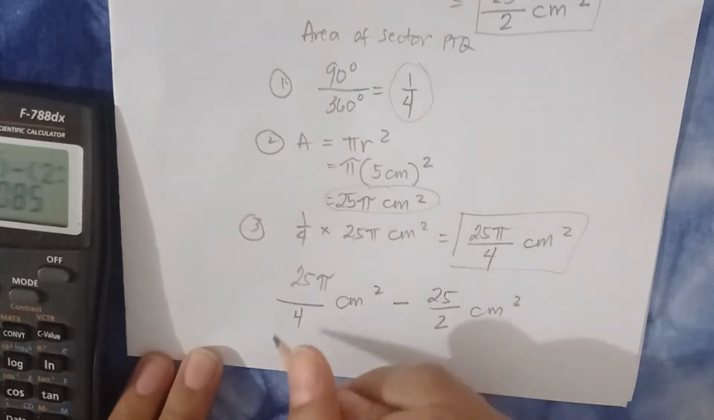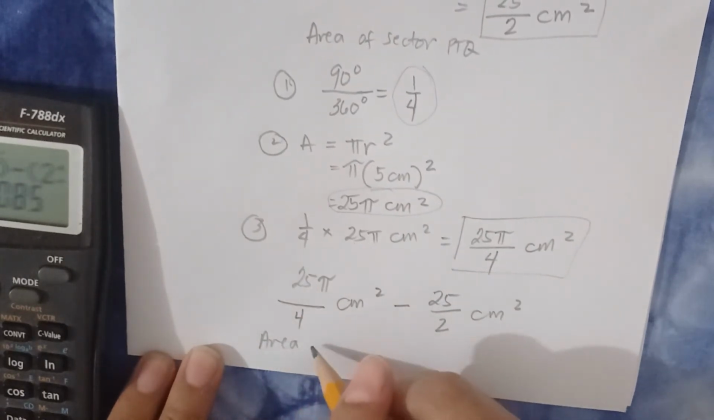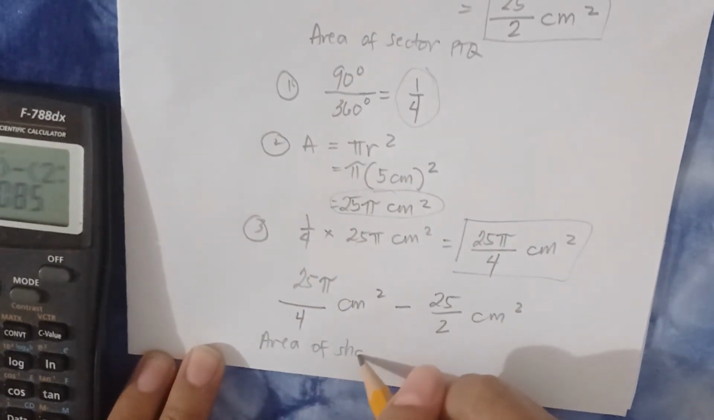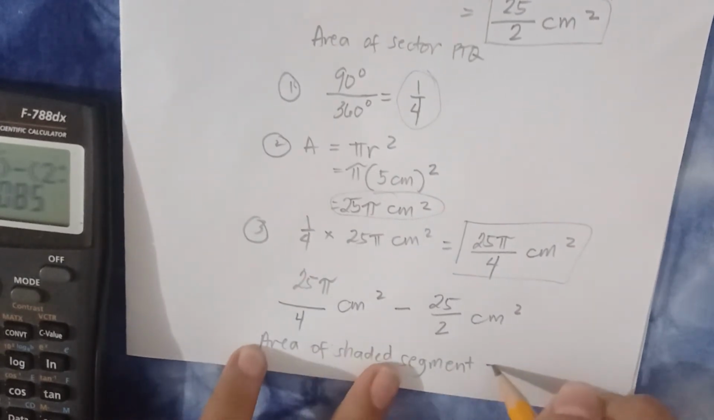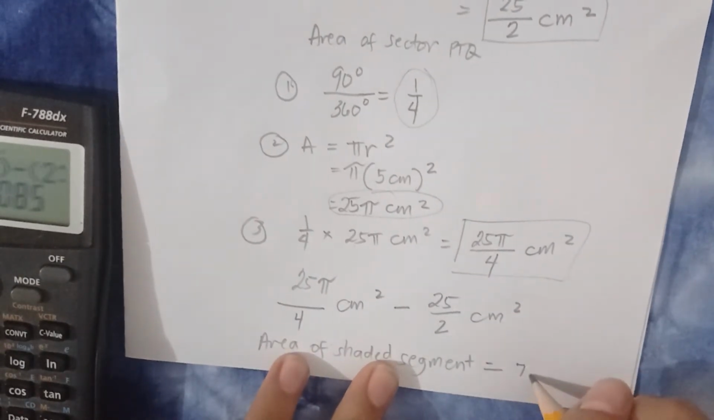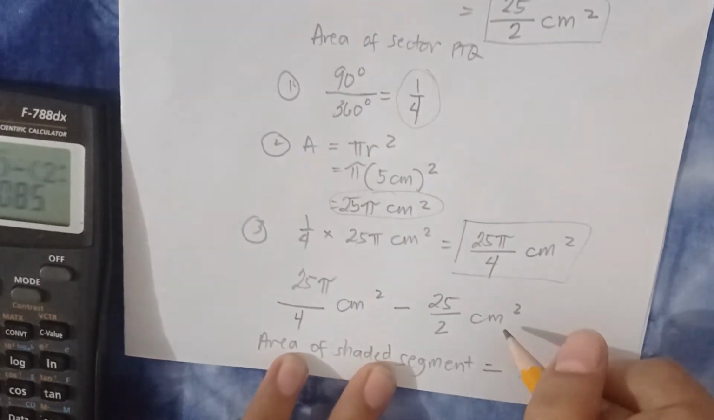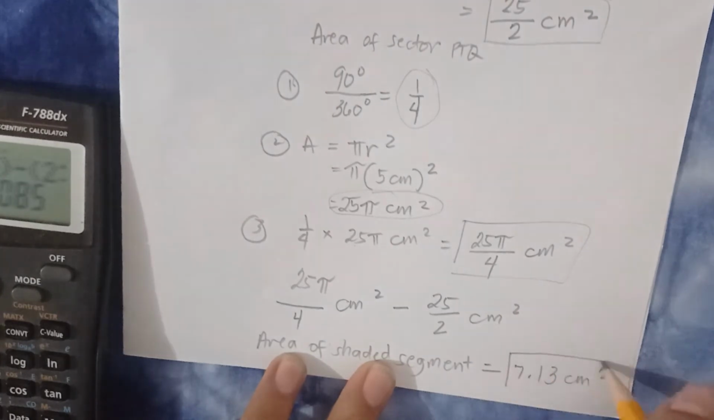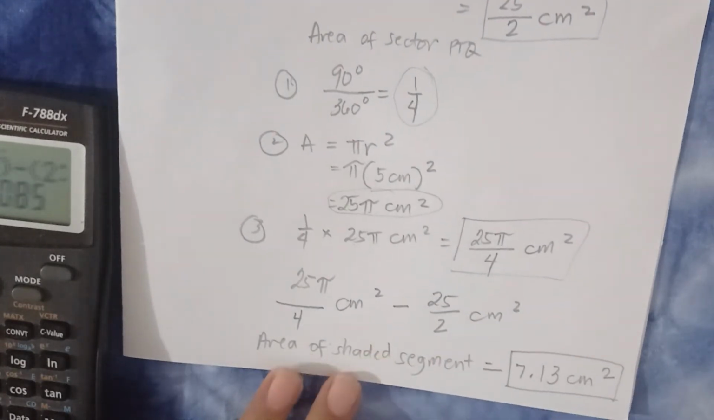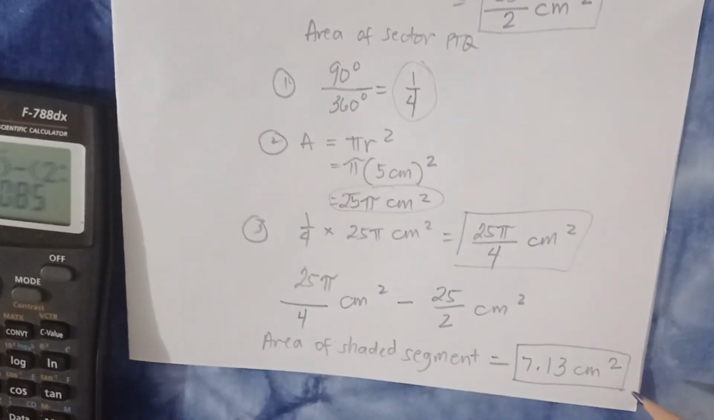the area of the shaded segment is equal to 7.13 centimeter square. Dapat wag nyo kakalimutan ang unit. Okay? So, this will be the final answer.